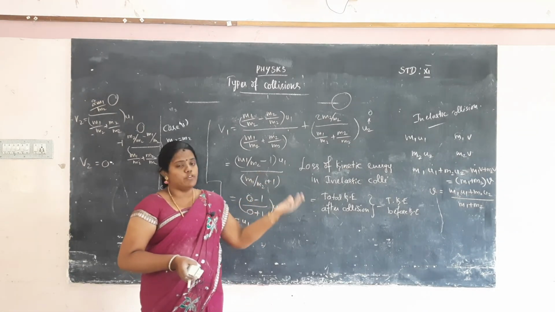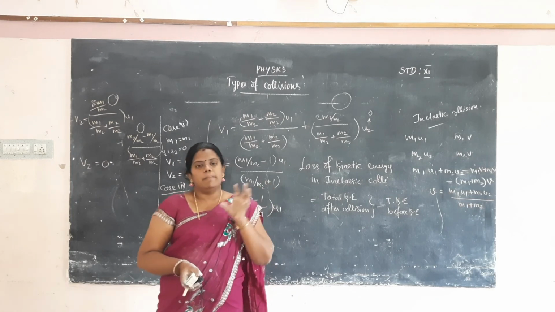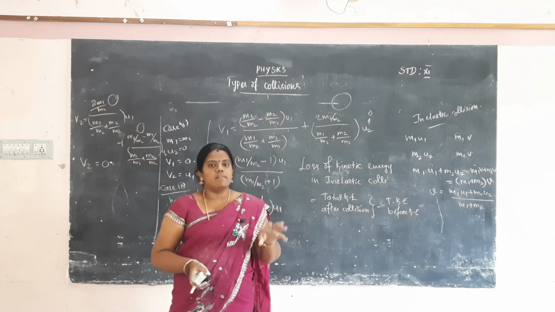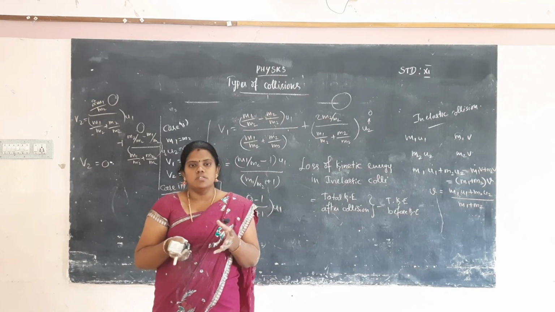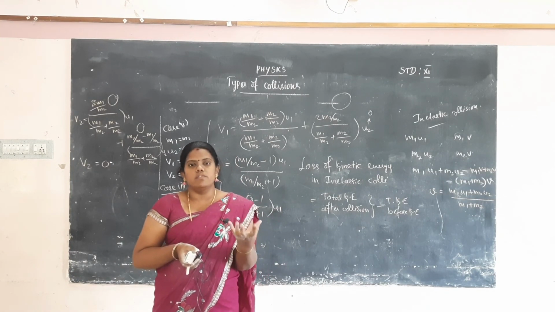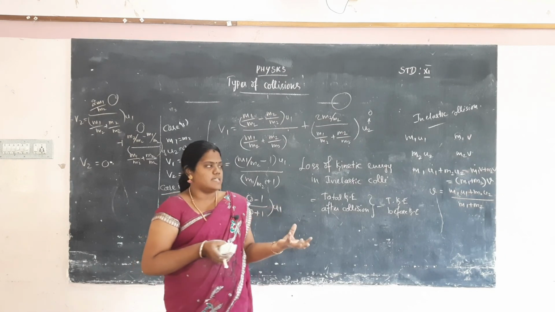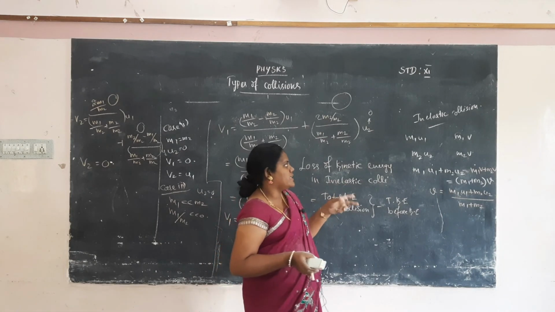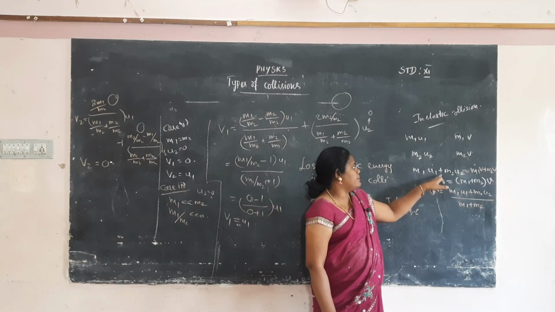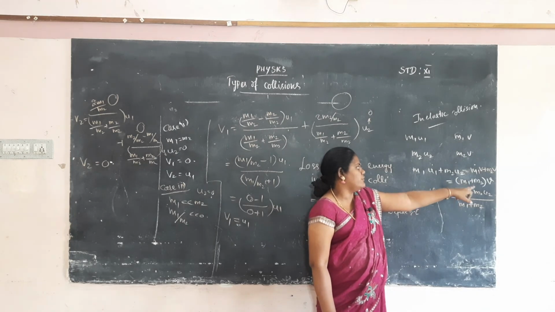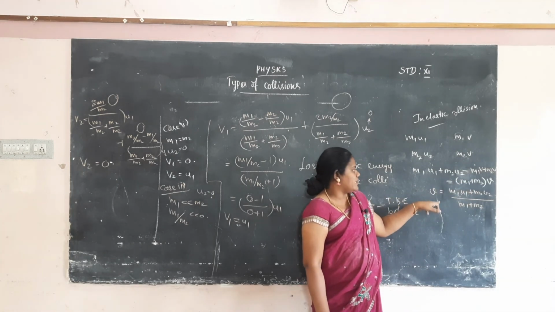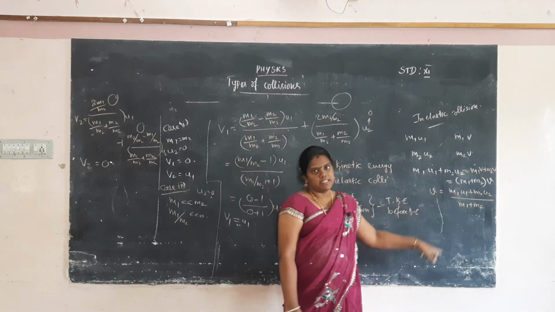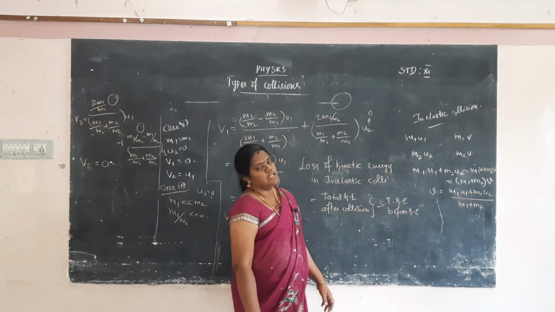For the inelastic collision, momentum is conserved, but kinetic energy is not conserved. The particles after the collision stick with one another and move with some common velocity. So the velocity is not taken as v1 and v2, it is taken as v. So m1 u1 plus m2 u2 is equal to m1 plus m2 into v. So we easily find the velocity of the particle: v is equal to m1 u1 plus m2 u2 divided by m1 plus m2. This is the velocity of the particle in the inelastic collision.